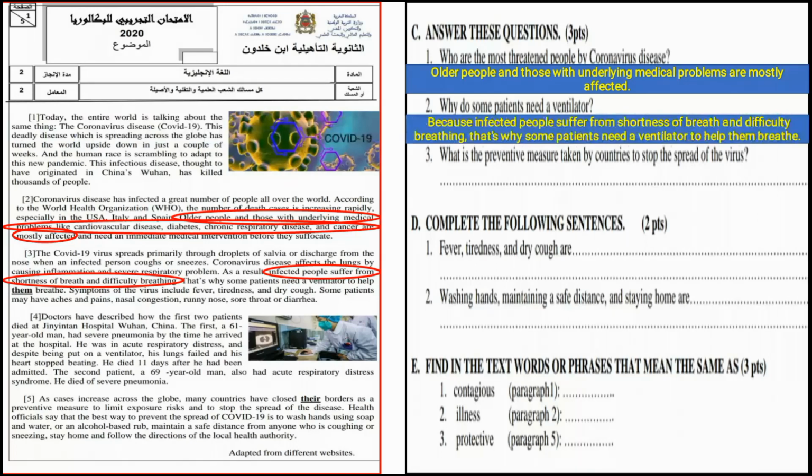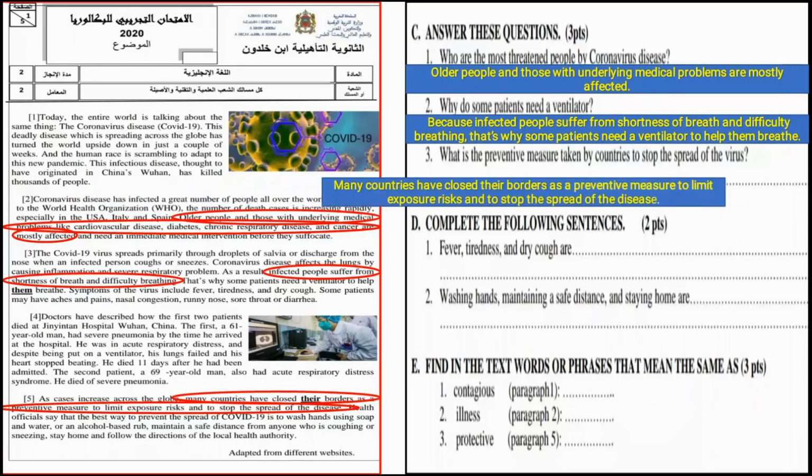Number 3, what is the preventive? When I say preventive, it means protective. What is the preventive measure taken by countries to stop the spread of the virus? Let's go to the last paragraph. Many countries have closed the borders. Why did they close the borders? As a preventive measure to limit exposure risks and to stop the spread of the disease.